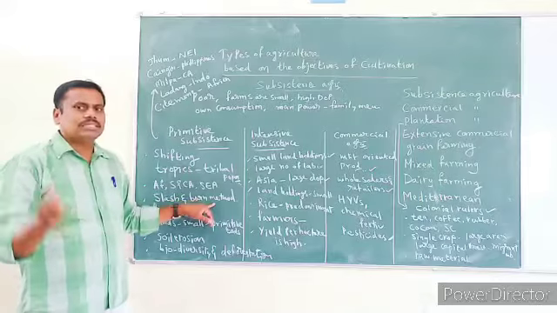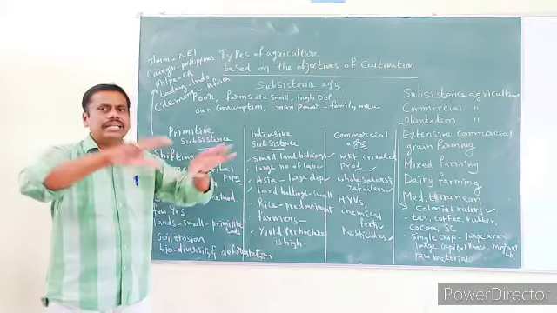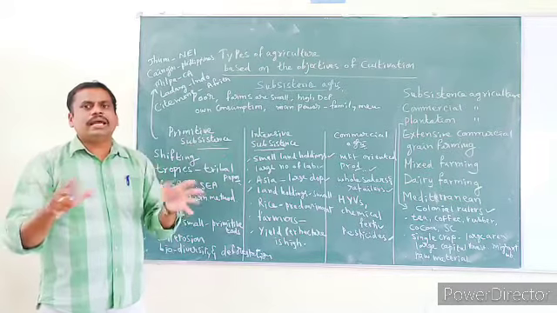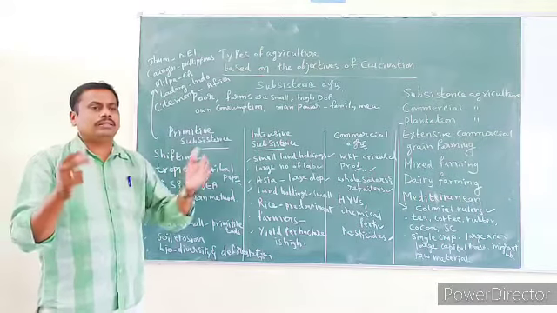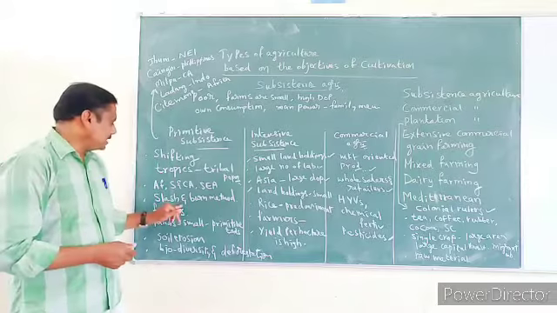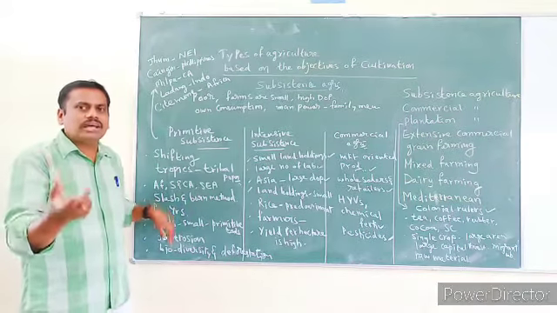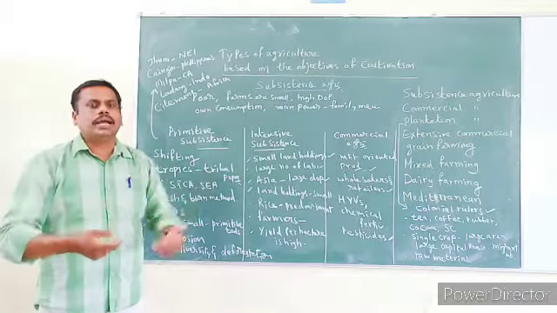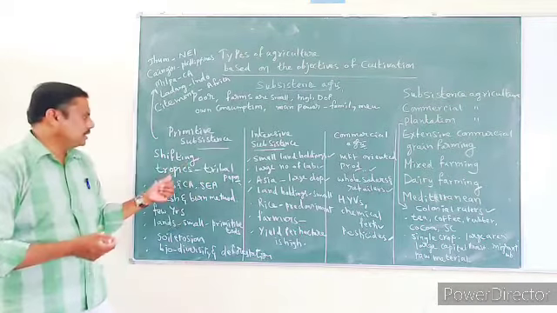Slash and burn is nothing but clearing a certain area and burning all the plants and trees. Then they make that piece of land ready for agriculture. After a few years, when the soil loses its fertility, they shift to another area. That's why it is called shifting cultivation, shifting agriculture.